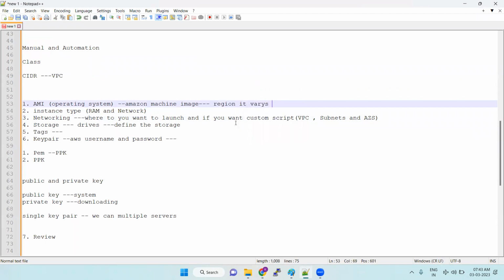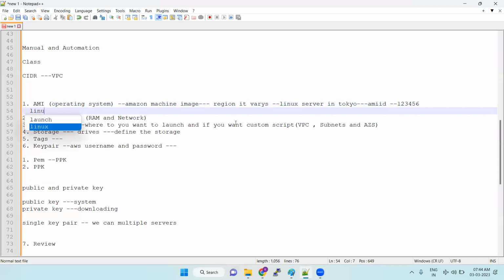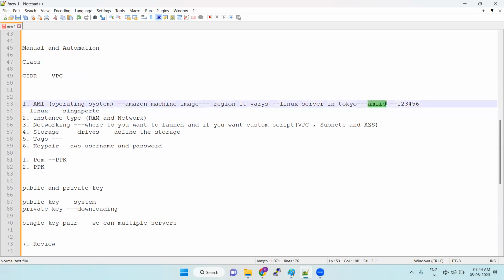Okay. So for example, you are launching one Linux server in the Tokyo region. This AMI ID is something like 1, 2, 3, 4, 5, 6, for example. The same Linux server I'm going to install in, say, the Singapore region. If you are launching the server in two different regions, selecting the same operating system, Linux operating system, the AMI ID will differ from region to region.